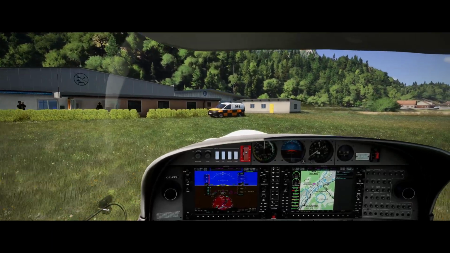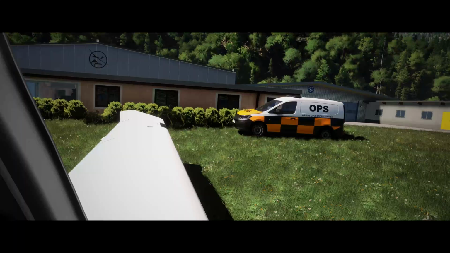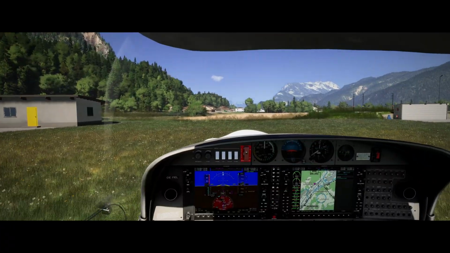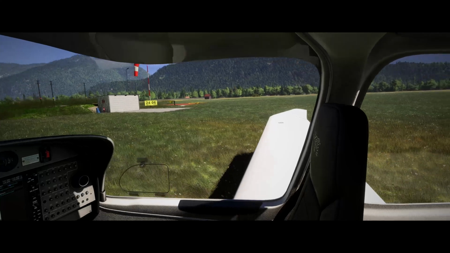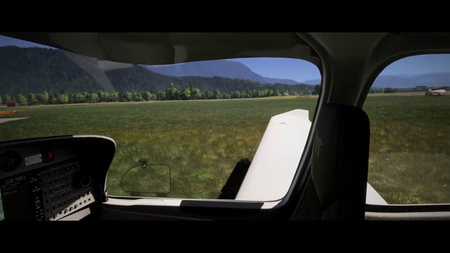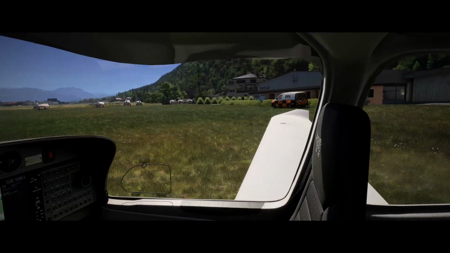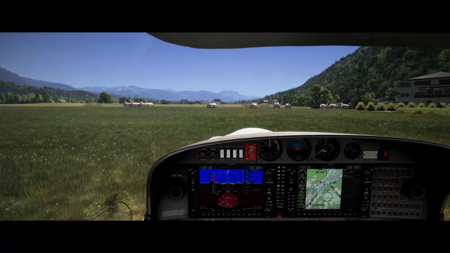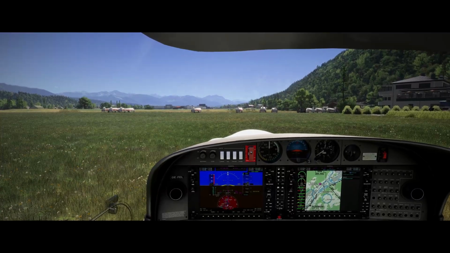Okay, he did not get it. Sometimes it works, sometimes it doesn't. I do not know why. Nevertheless, we will park ourselves somewhere over here. That is a good spot.